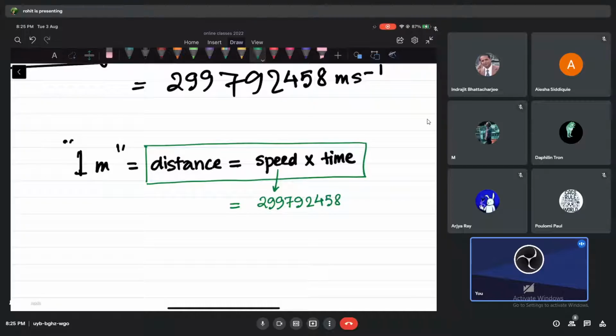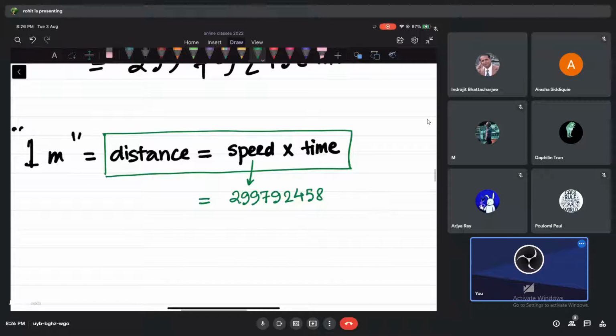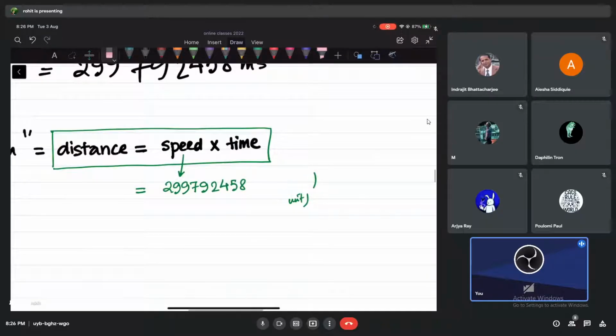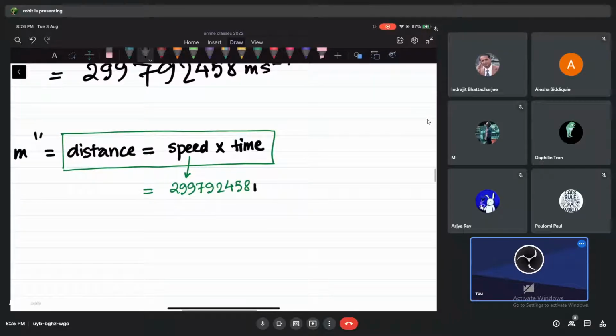Speed must be distance by time, so a unit of distance by a unit of time, which is what we call meters per second. So meters per second, I've written the speed of light, and then I'm going to multiply by time.